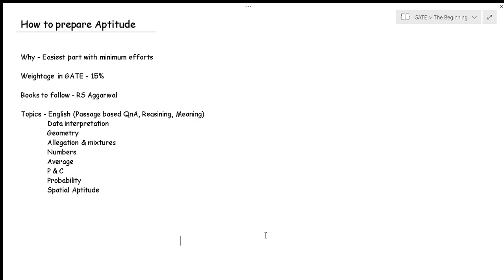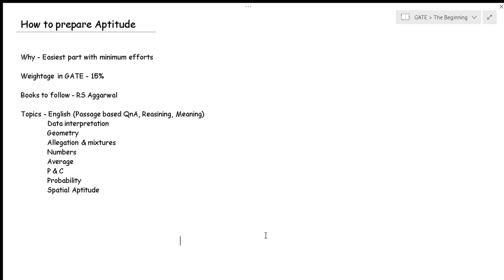See, it will always be there in the GATE for 15 marks, and out of those 15 marks you will have questions based on numerical ability and verbal ability, that is English related. Now, the book to follow is R.S. Agarwal. What you need to do is go through the book, read the formulas which are given, and understand them. Don't memorize them by heart, understand them, so that it's very easy to tweak them and use them as and when required, right? So your application of that formula increases.